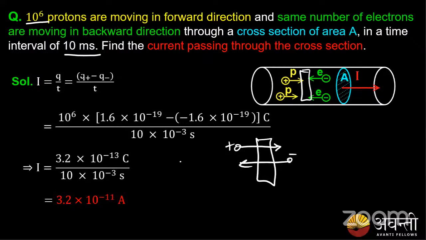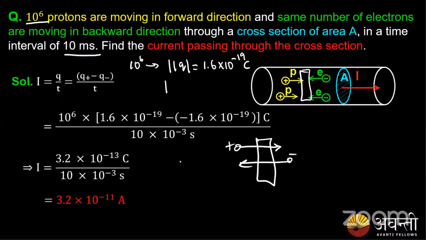We know that this is given by the total number of positive charges minus the total number of negative charges crossing the area. They have given 10 power 6 protons. So what is the magnitude of one proton's charge? One plus Q is 1.6 into 10 power minus 19 coulombs.